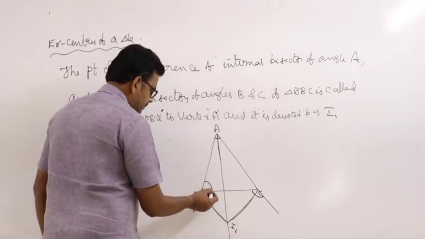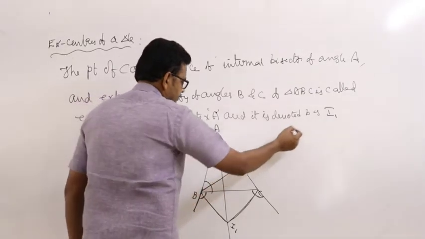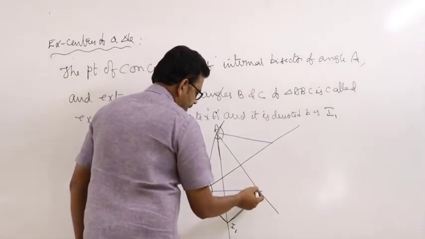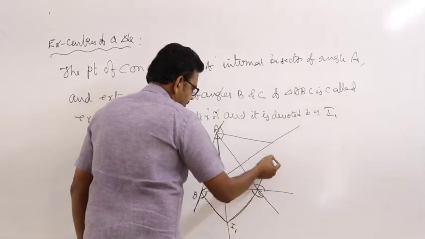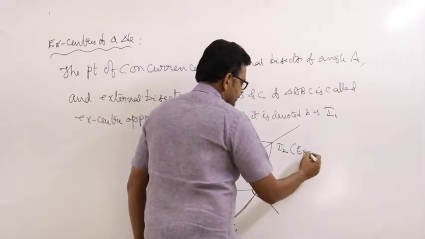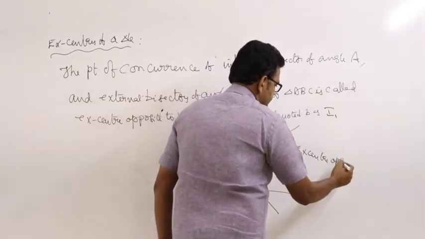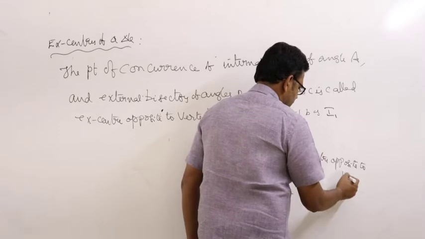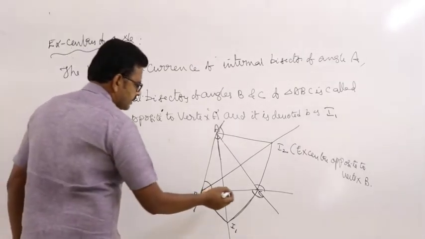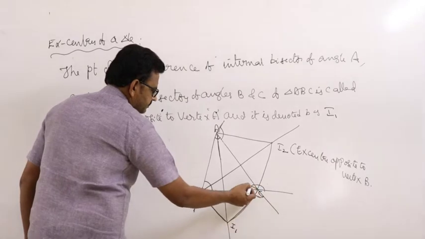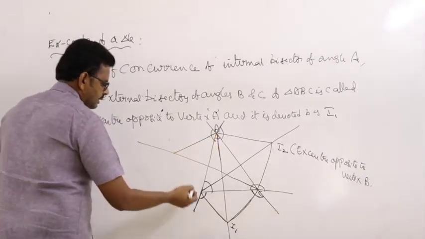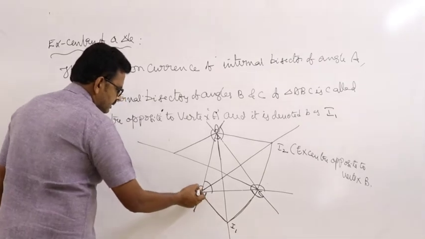Similarly, the internal angular bisector of B and these two external angular bisectors meet at a point called I2, the excenter opposite to vertex B. Similarly, this is the internal angle bisector and these are external angular bisectors.